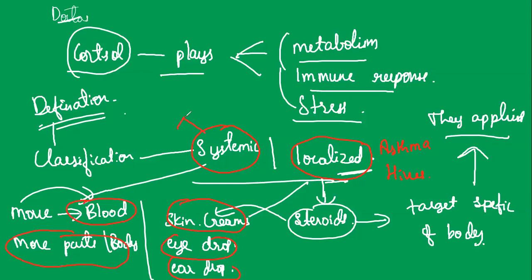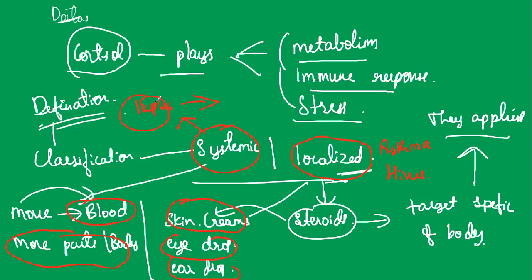So when we are discussing the systemic steroids, they are used to treat conditions such as lupus and multiple other disorders. This is used for lupus treatment.